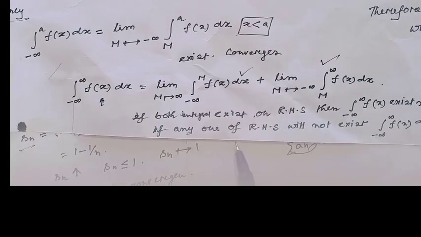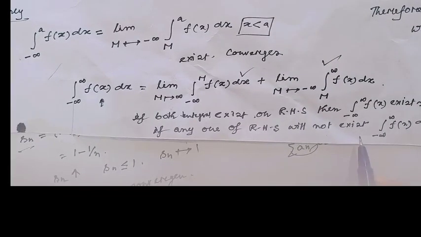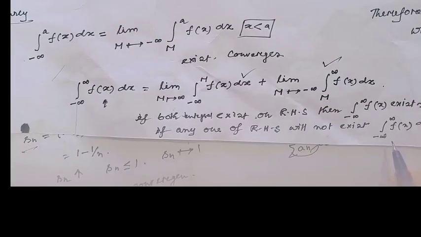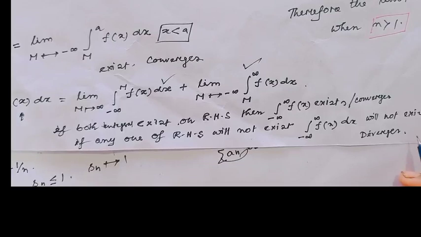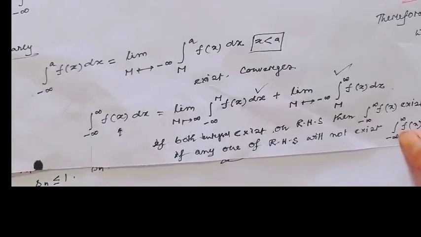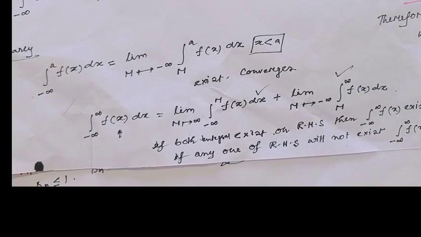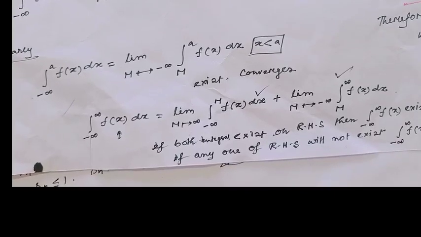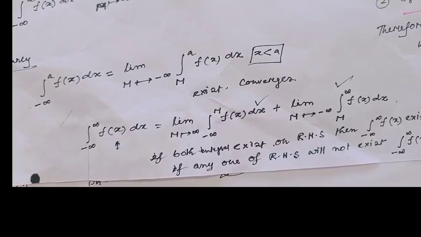And if either one on the right hand side does not exist, then the integral from minus infinity to infinity of f(x) dx will not exist, and obviously this integral diverges. I hope all my viewers have understood this concept easily: when an improper integral converges and when it diverges.